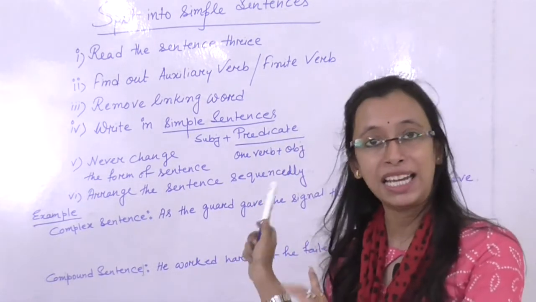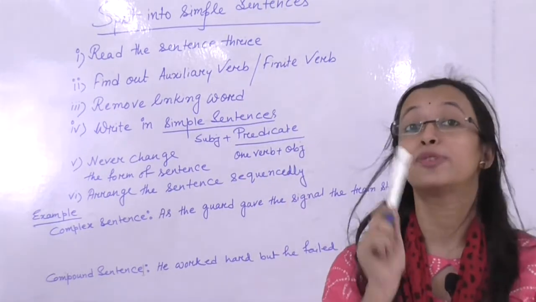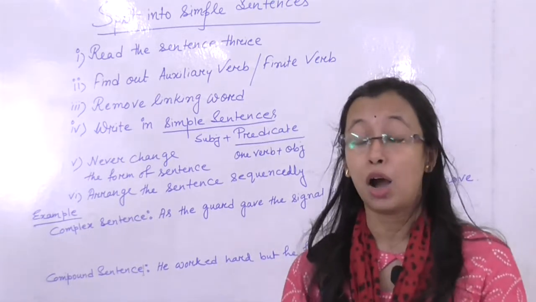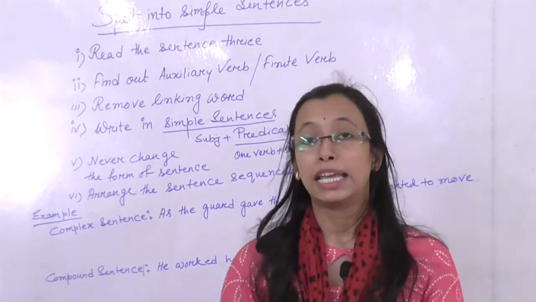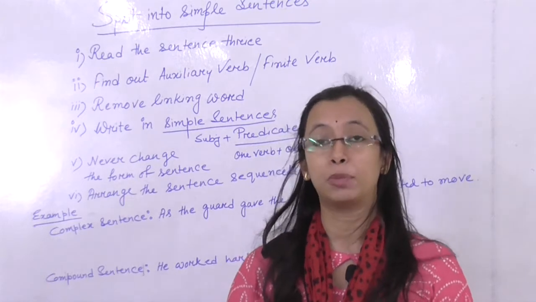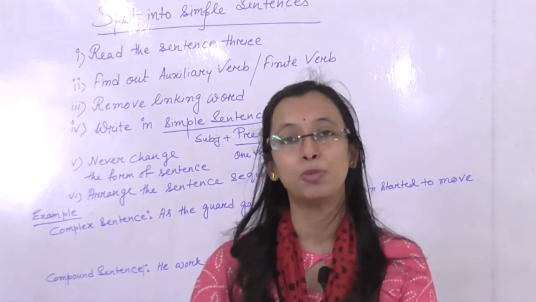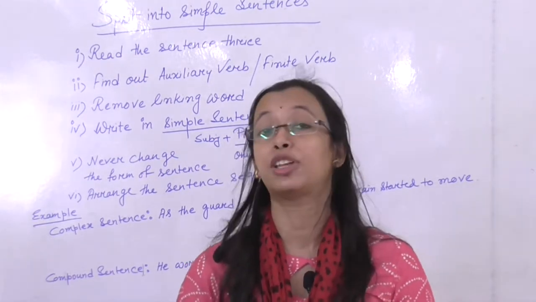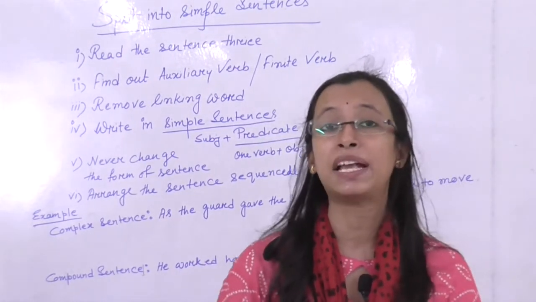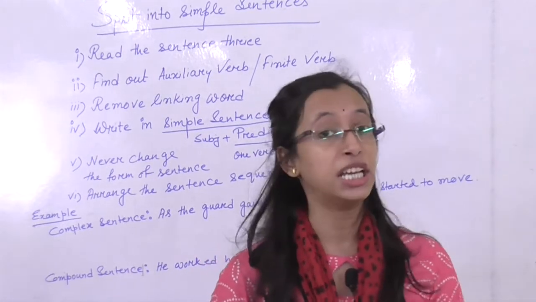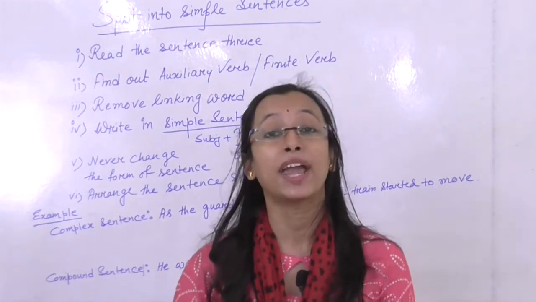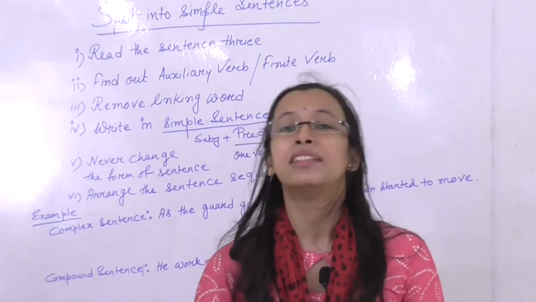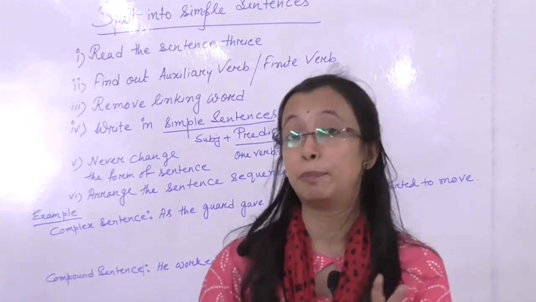Number 3: when you read the sentence the third time, you need to look out for the linking word. Definitely there will be a linking word, and you need to remove it. So let's memorize which linking words we generally have in complex or compound sentences. In complex sentences, linking words like who, which, that, whenever, where, when, as soon as, no, neither or, either or. These are all linking words for complex sentences.